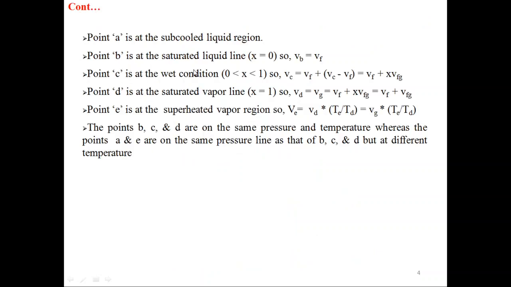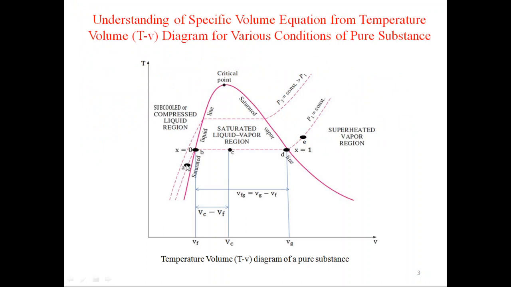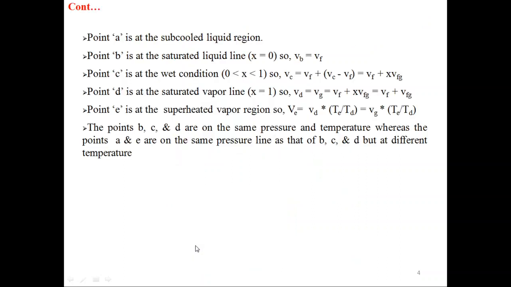At point B the value of specific volume is equal to Vf. This volume from here up to point B is Vf, where f represents saturated liquid line.